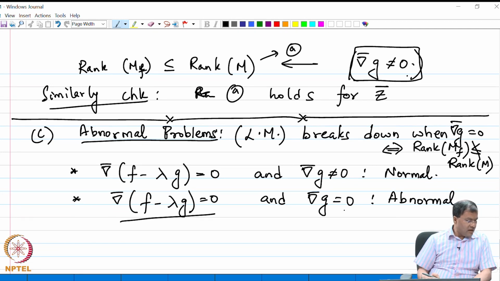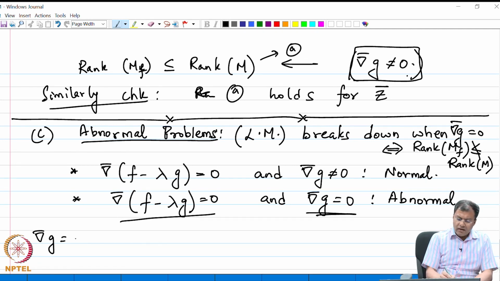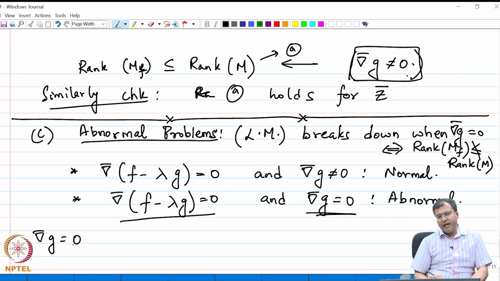Okay. Now, what is the difficulty about gradient vanishing? It turns out that even if the gradient of the constraint vanishes, we may still be able to find the solution, but we run into trouble like the derivative vanishes or the derivative of the objective function does not exist, and similar such problems, right.